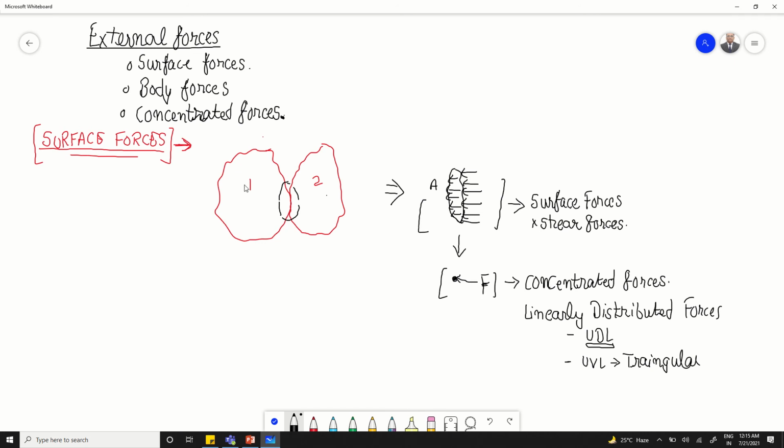Let us say we are taking a line element like this over the surface of a specimen. It will be subjected to these types of forces. These are also surface forces, and they are nothing but linearly distributed forces over a particular line element on the body. Let me talk about this triangular load, and this is the rectangular load.